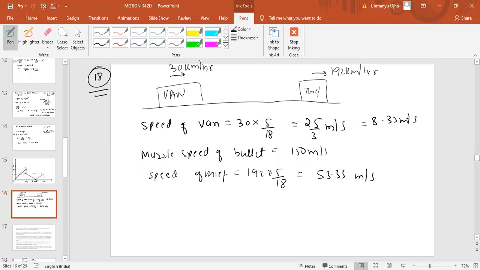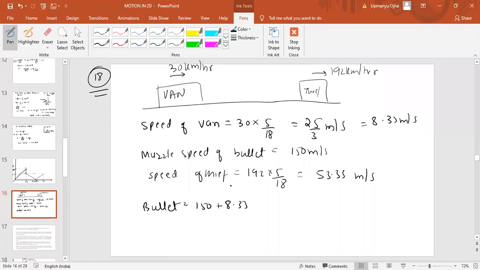Okay. Now muzzle speed is the speed of basically what? The speed of the bullet which is coming out from the gun. But see, muzzle speed is the speed of the bullet coming out from the gun when the gun is stationary, when the gun is not moving. Like when you fire something and you are not moving, then that is the speed of the bullet. But here, the van is moving and you are firing from the moving van, which means the bullet speed would be muzzle speed plus speed of the van, that is 150 plus 8.33.